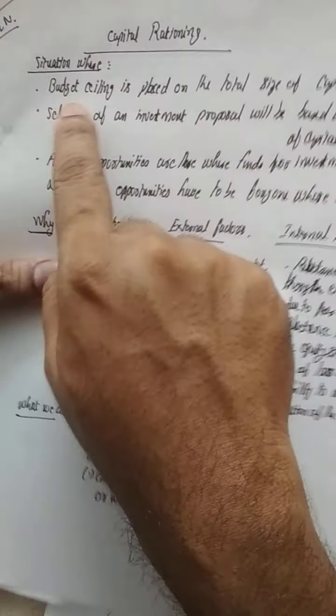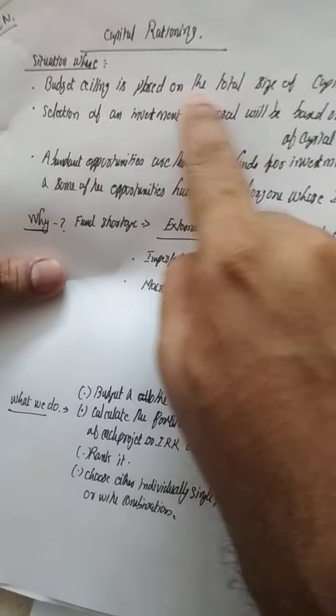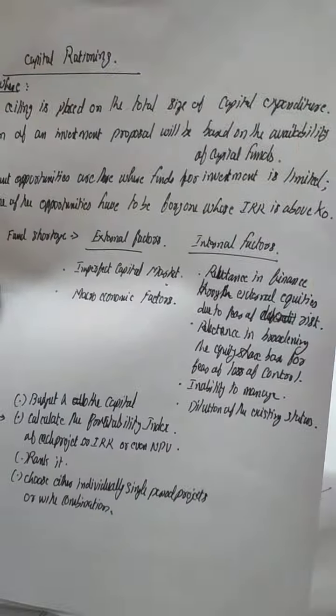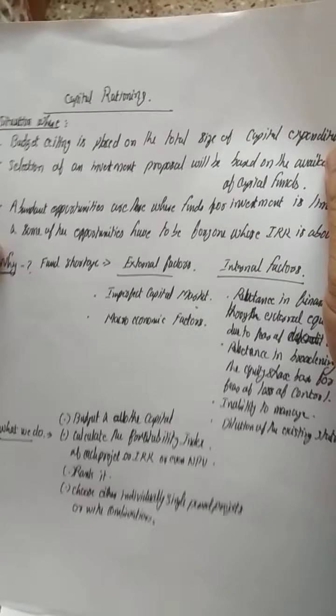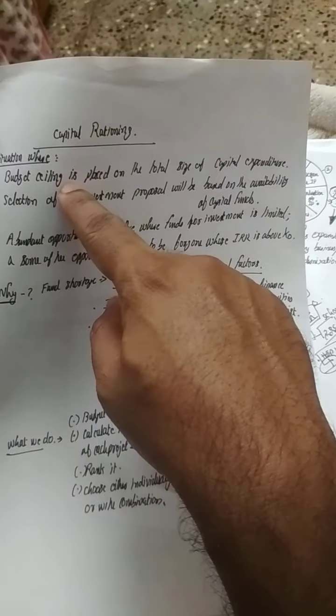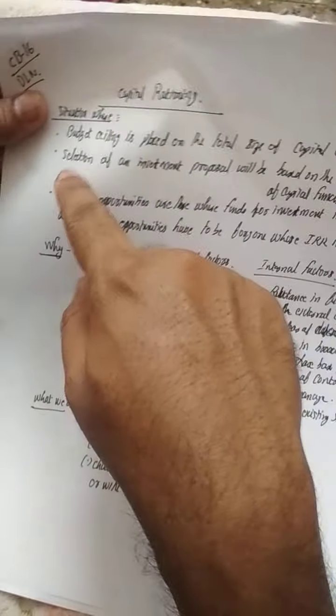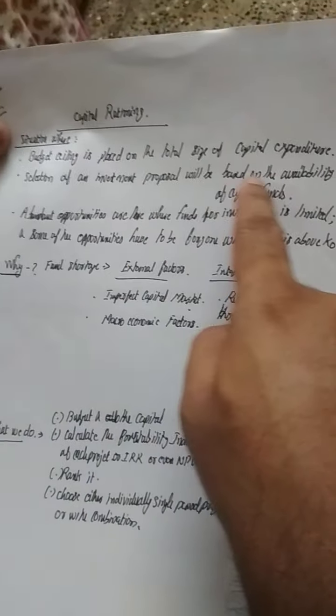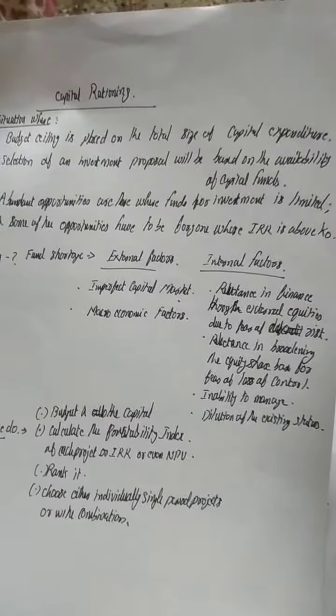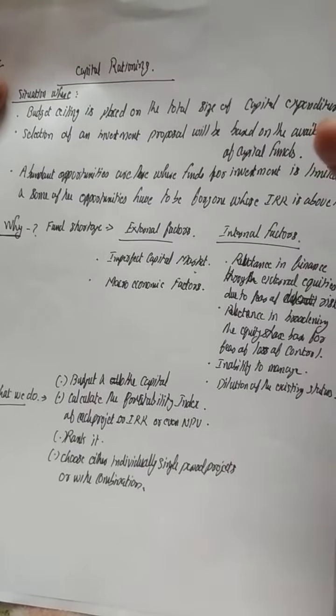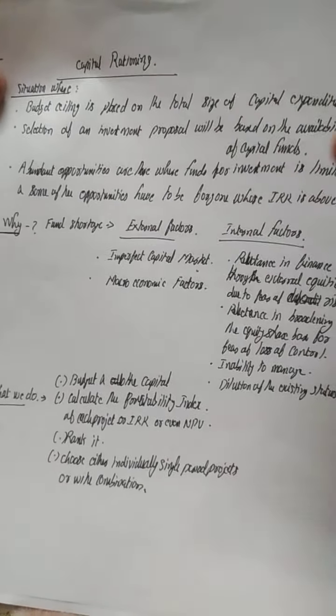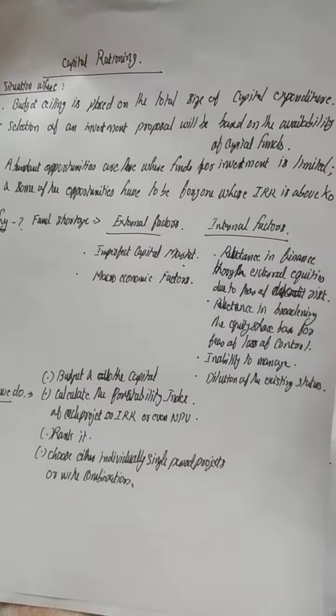As I told, it's a situation where a budget ceiling is placed on the total size of capital expenditure. I am reading the points first. Budget ceiling is placed on the total size of capital expenditure. Selection of an investment proposal will be based on the availability of capital funds. It depends upon the funds which project we have to choose. That is the meaning of the second point.